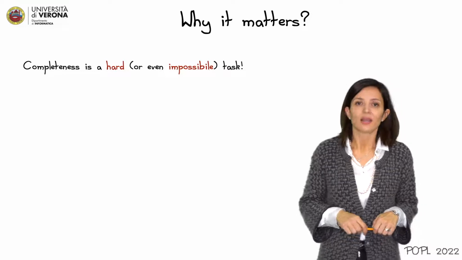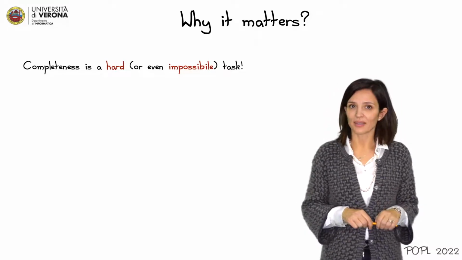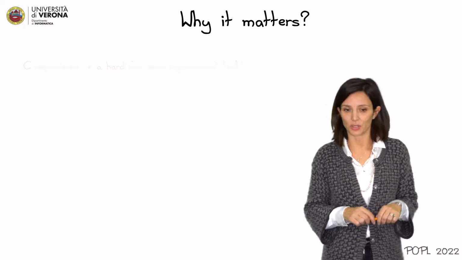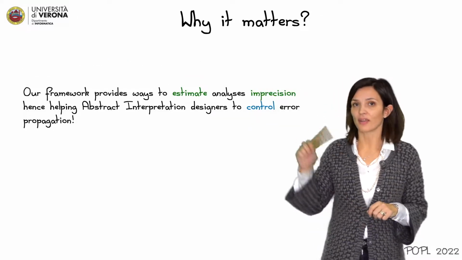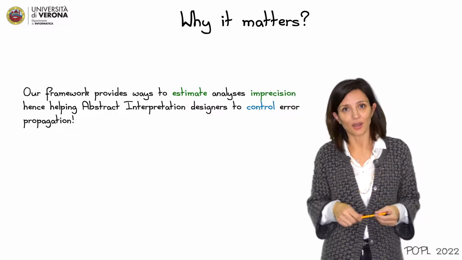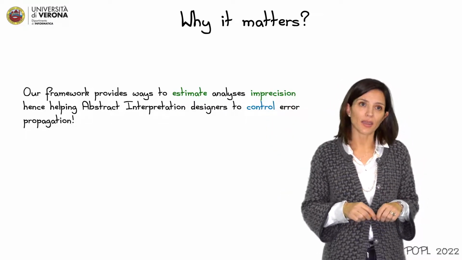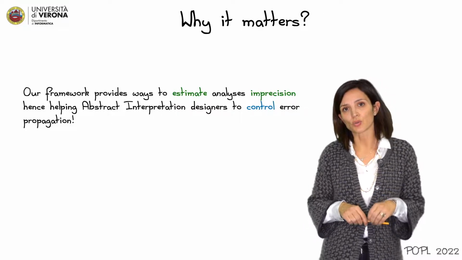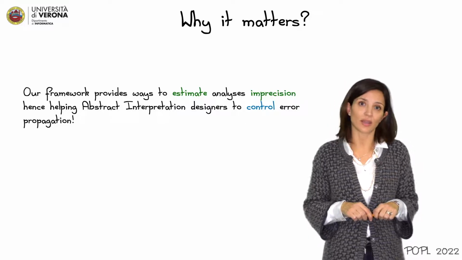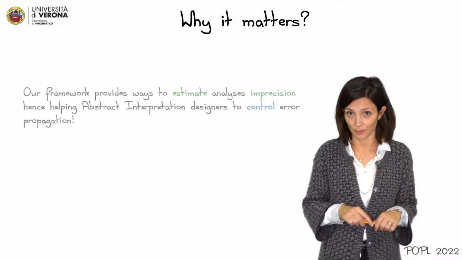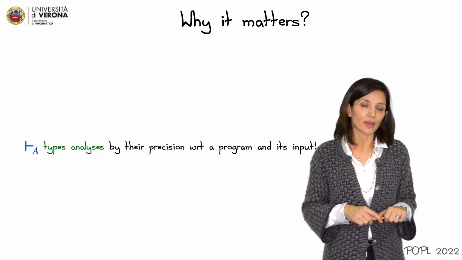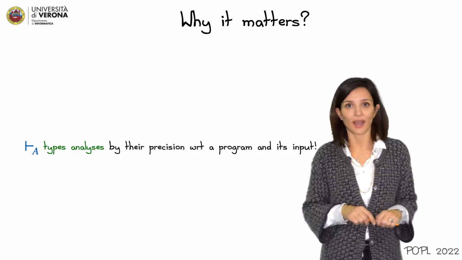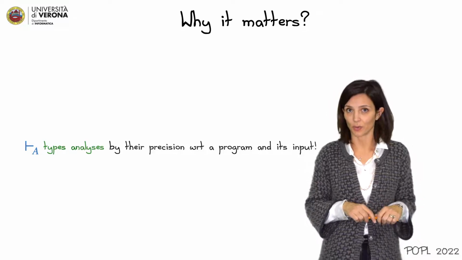Why does it matter? We all know that completeness is an important property, but unfortunately it is hard or even impossible to achieve. Our framework provides a way to estimate the error of the analysis, and in this way it can be used to guide researchers in order to choose the best domain with respect to the degree of imprecision that they want to have. Our proof system is able to type program analysis, thus providing an upper bound on the error of the analysis with respect to a given program.